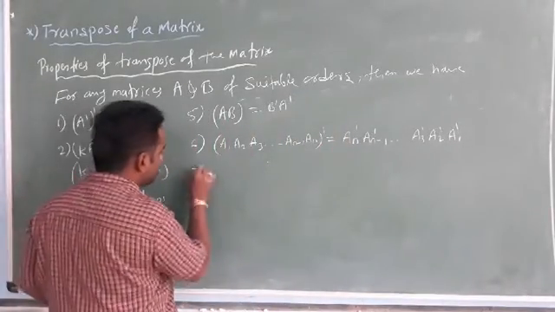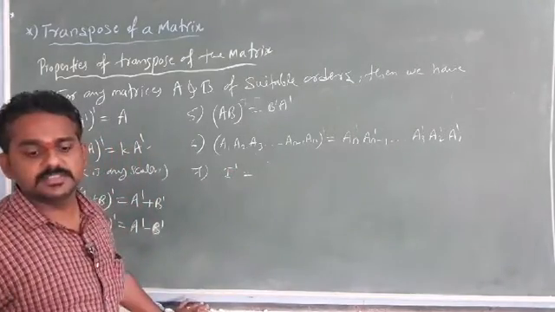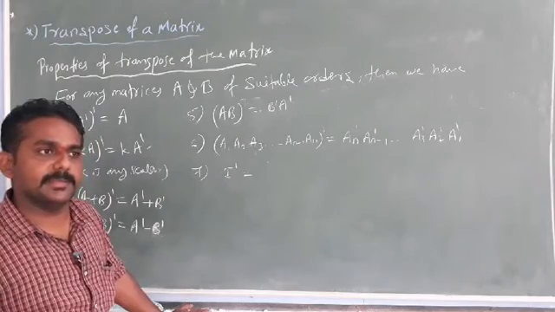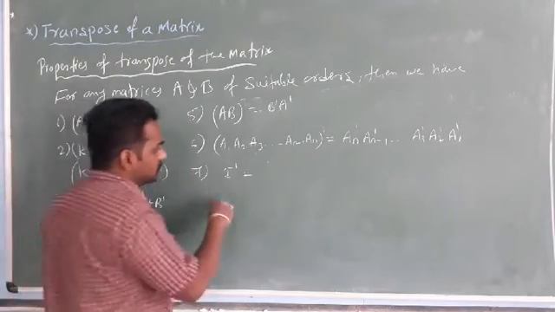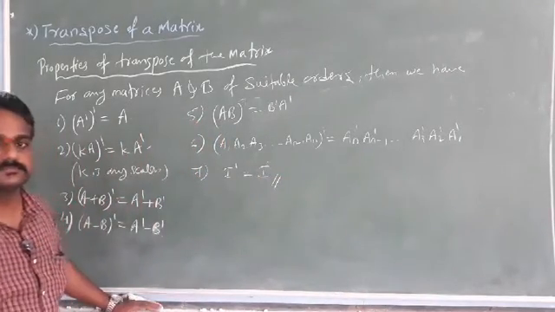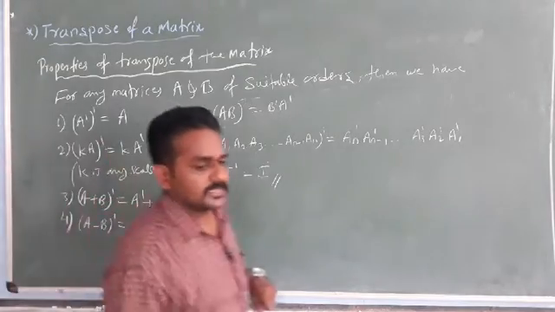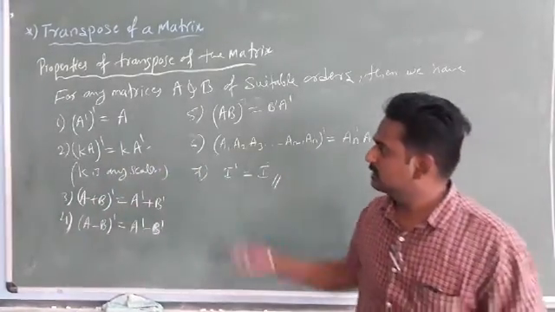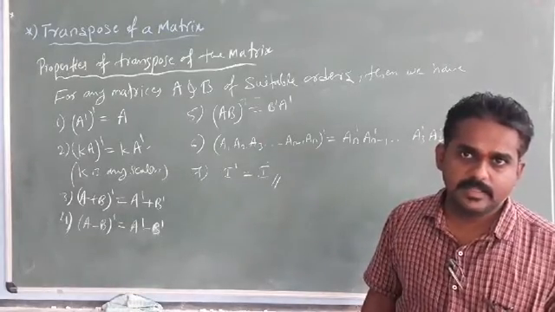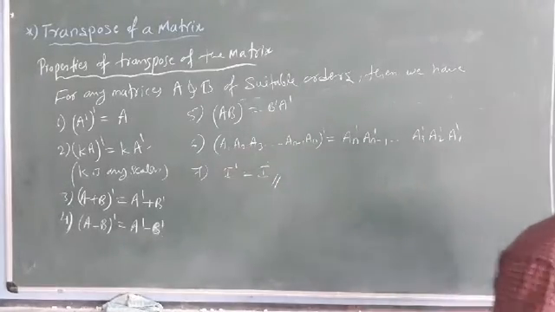Okay. And the seventh property, I', that is, the given identity matrix. If you apply the transpose of the matrix, you get I itself. These are some properties depending on the transpose of a matrix. Let us see some problems depending on the transpose of a matrix.